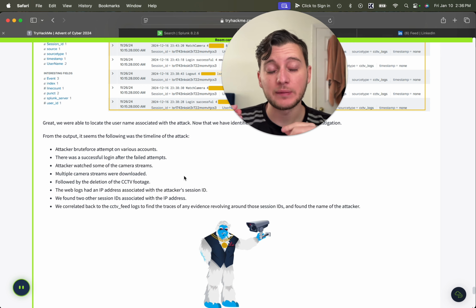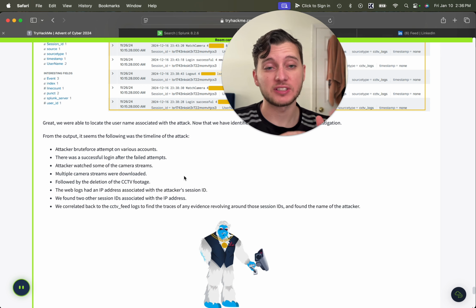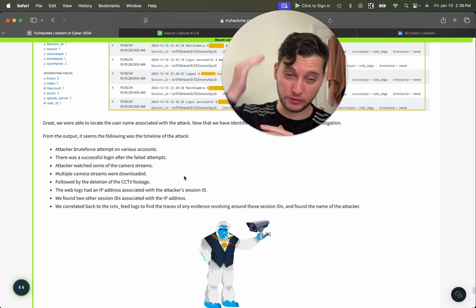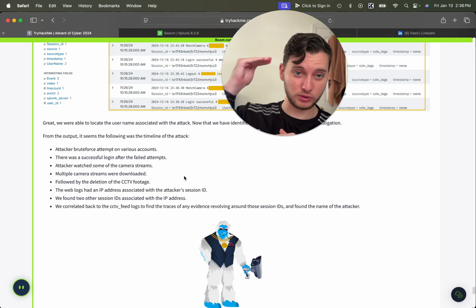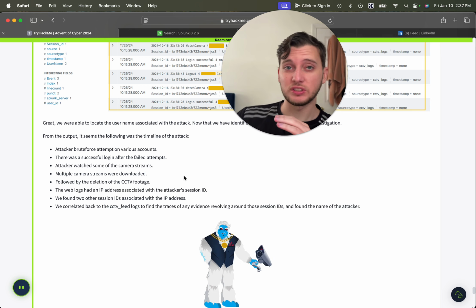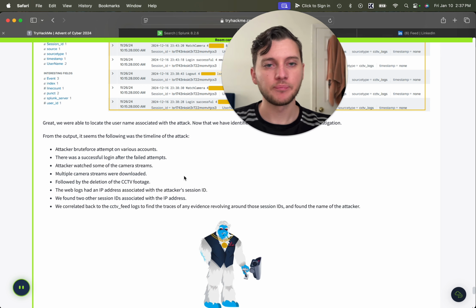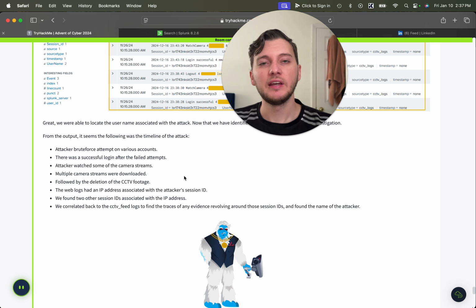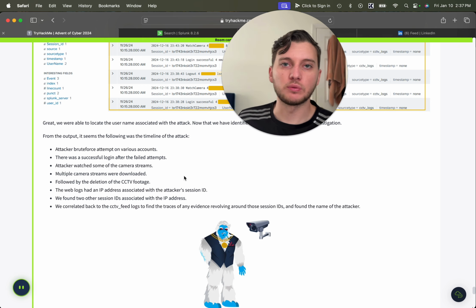So we found the IP that was logging into the session ID that used Byte to delete the recordings, and then we found another session ID based on the web logs. We cross-referenced that with the CCTV logs, and we found that it was associated with malware in the end, therefore concluding our investigation and showing us malware was the one that went in there and deleted all the recordings.